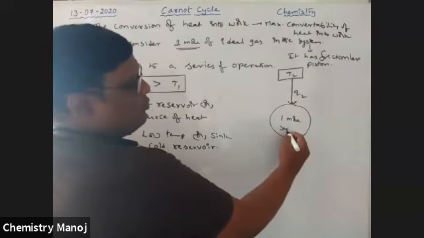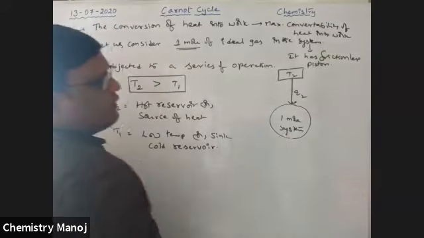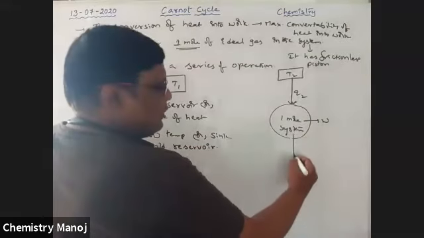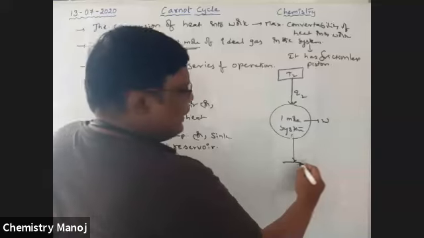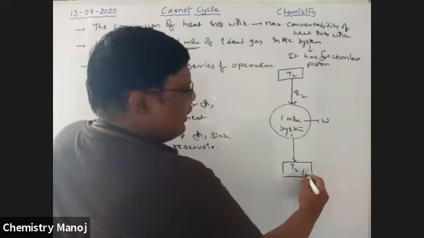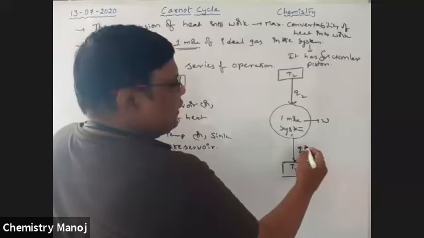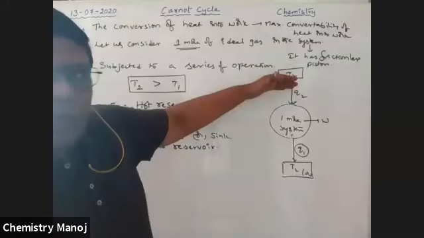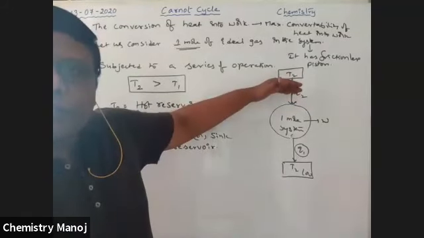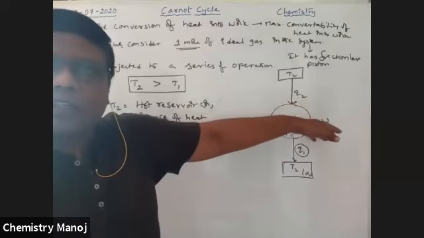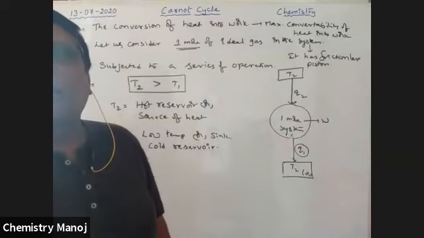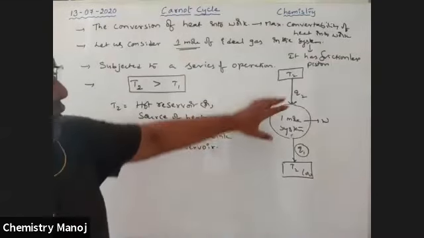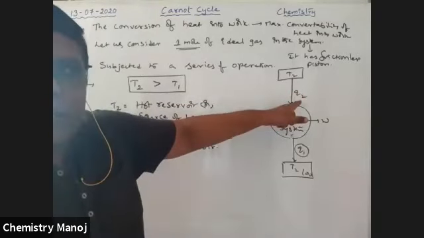From the high temperature, some heat is supplied to the system. The system does some work. But a small amount of heat is passed to the sink end, which is at low temperature. That is Q1. Let us say 10 joules of heat is supplied, 9 joules is converted into work, and the remaining 1 goes to the low temperature sink, so that heat is lost. This is our cycle.